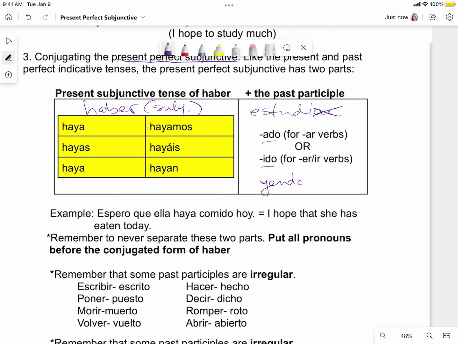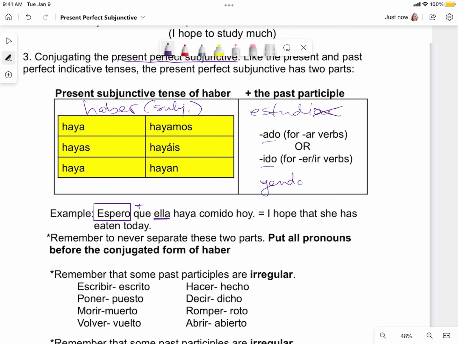So what does that look like when it's put all together? Again, we have our independent clause in the present tense, I hope. We have our connector, que. We have to have a subject change. So it has to be that this person hopes that that person, I hope that you, we hope that they, she hopes that I, and so on. There has to be a person changing who's doing the action. It has to be this person wishing, hoping, desiring, requesting that this person does such and such. In this case, that this person has done such and such.